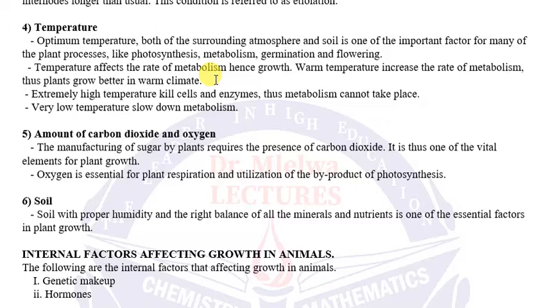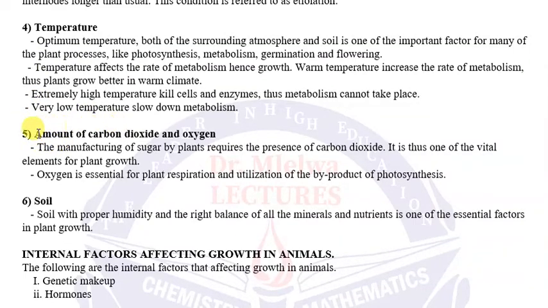Extremely high temperature tends to kill the cells and enzymes, thus metabolism cannot take place. A very low temperature slows down metabolism. So it's very important for a plant to live in the environment where it can find the optimal temperature.